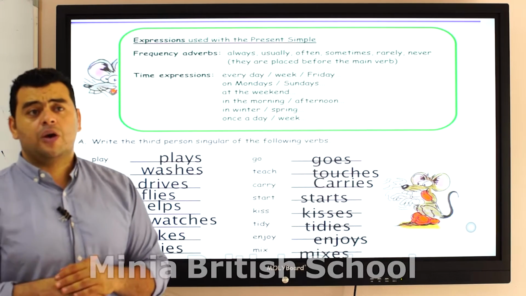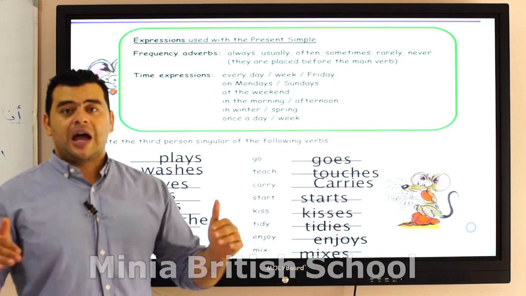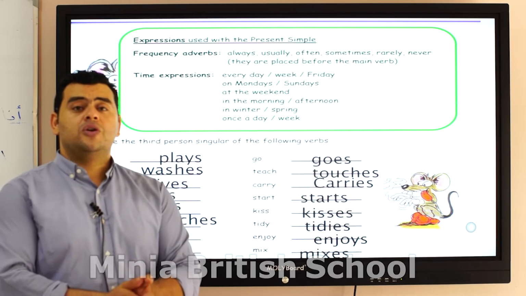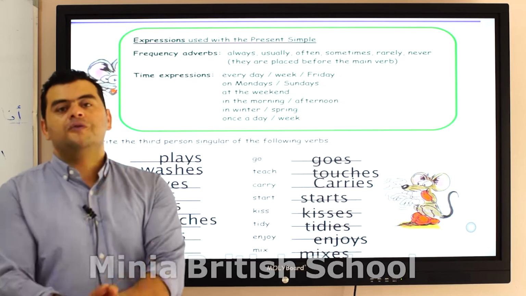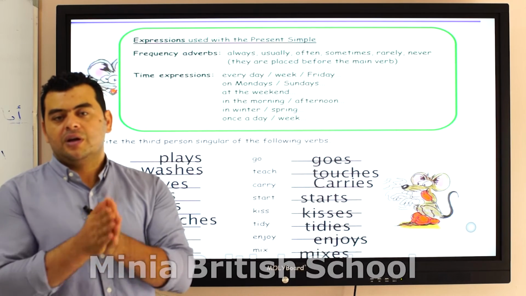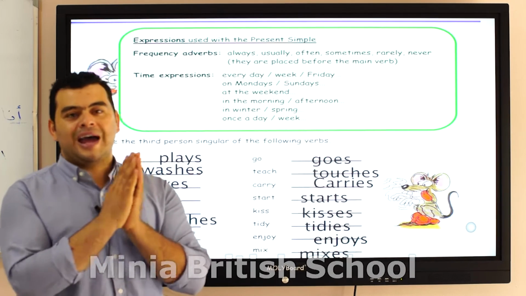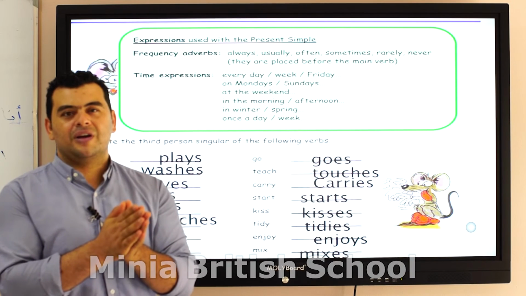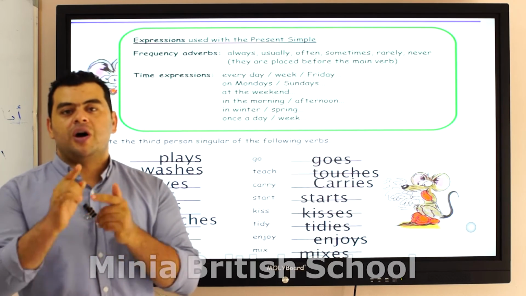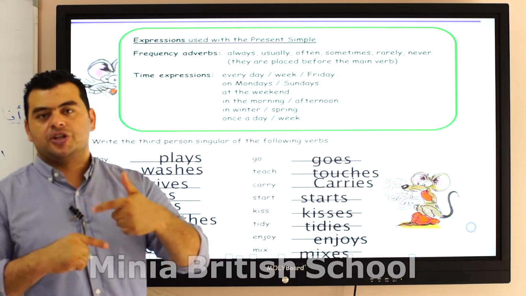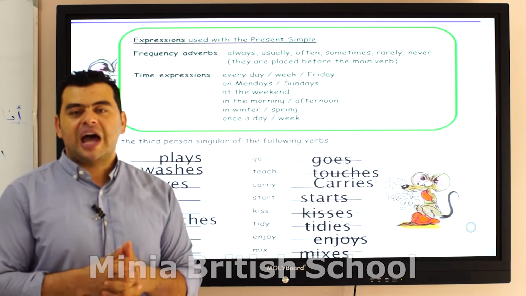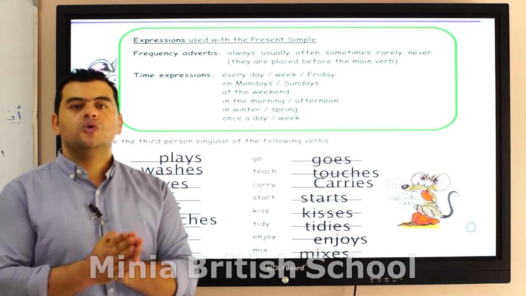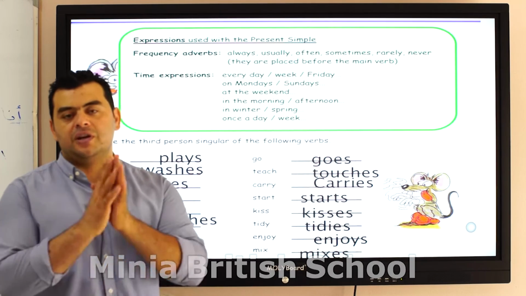Also, if you would like to make a question about this adverb of frequency, you can say how often. I usually go to school at 7 o'clock. How often do I go to school? I often go to school at 7 o'clock. So, how often do I go to school at 7 o'clock? Could be. So when you ask about the repetition of the action using the adverb of frequency, you need to use how often. She usually goes to the club in the evening, for example.